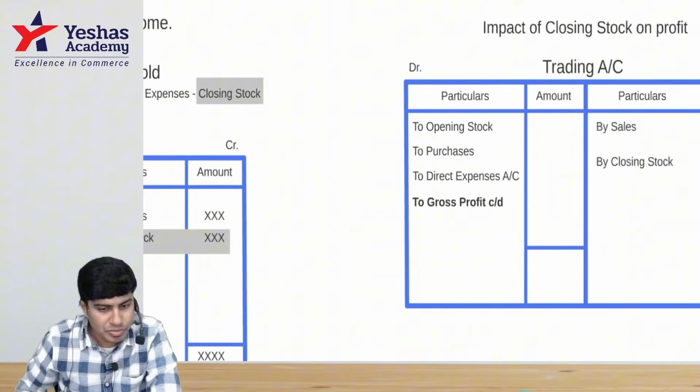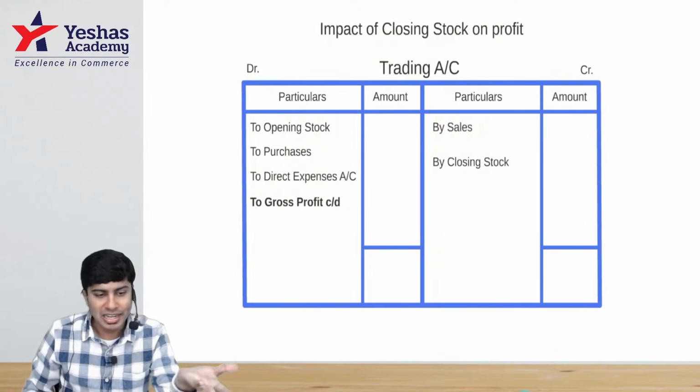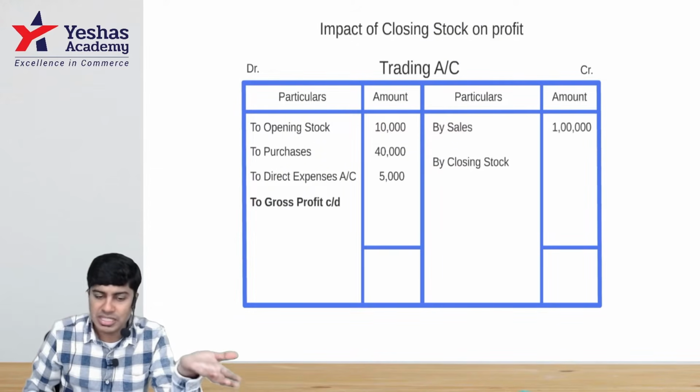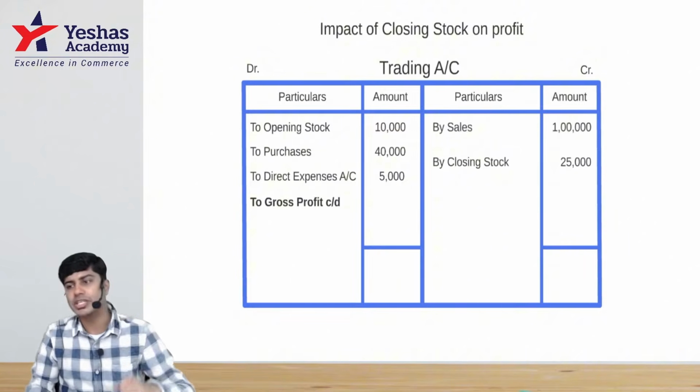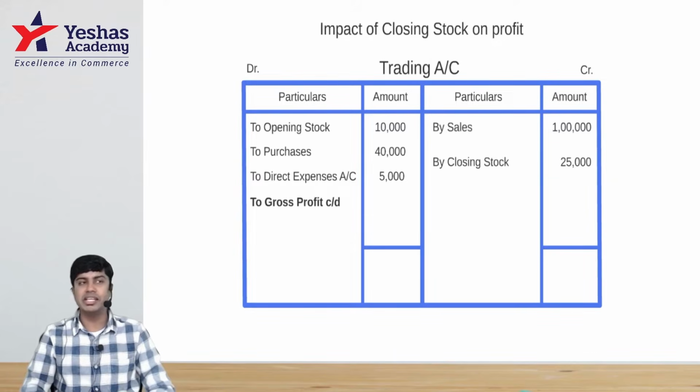Let's go forward. Let's take one simulated environment. Let's say opening stock is 10, purchases is 40, direct expense is 5, sales is 1 lakh, and closing stock is 25. Sir, what is it that we should do? This is all data given in the question. I would want you to help me determine my income. How much is income? Simple.